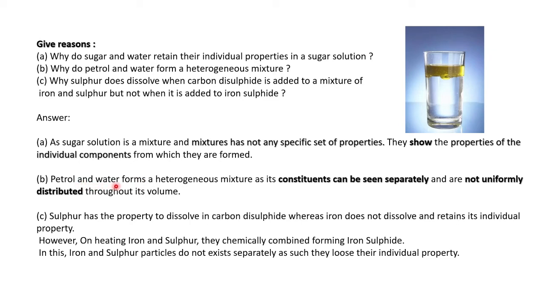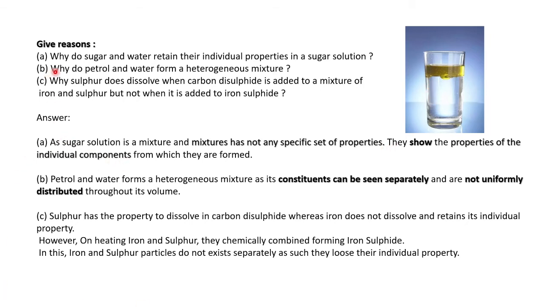Okay. Then petrol and water form a heterogeneous mixture. Why do petrol and water form a heterogeneous mixture? Petrol is lighter than water, so it floats on it. It cannot be mixed together. So these constituents can be seen separately, or are not uniformly distributed throughout the volume. If the densities are the same, they can be mingled with each other. As the densities are not the same, they will not mix with each other and form immiscible liquids.